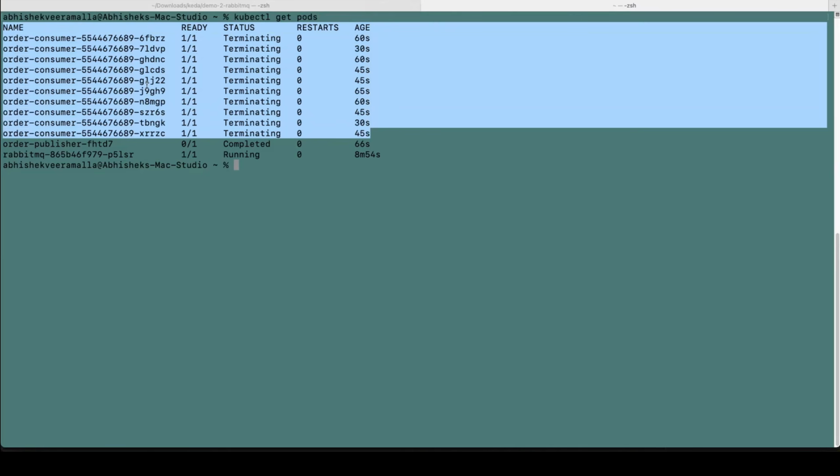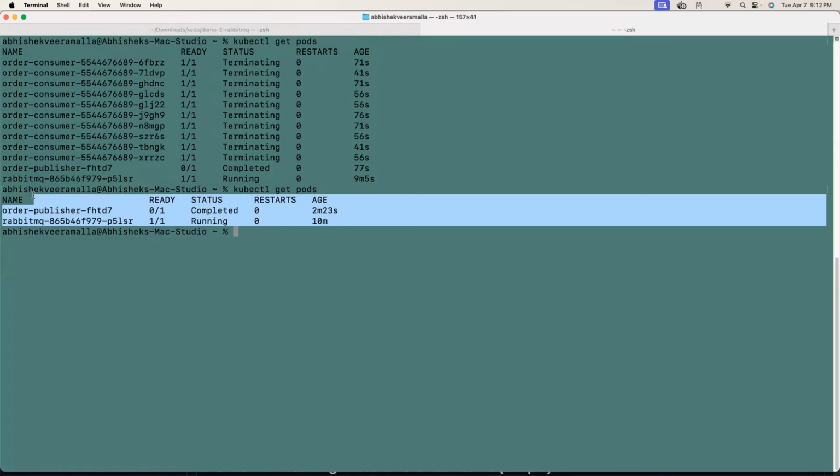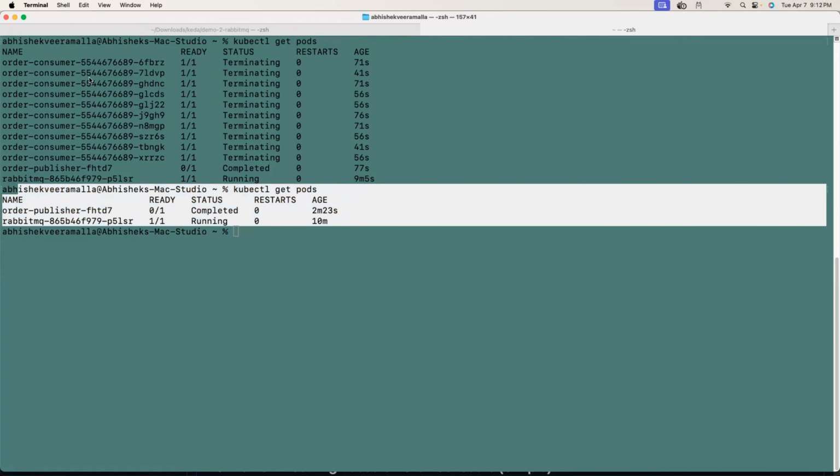Now the order consumer pods are also going to be 0. One more time. Yeah, it's still in the terminating state, but eventually you will see them completely removed as well. What is in the running state? RabbitMQ is still running and the order publisher or fake order script is completed. It's just a Kubernetes job. Yeah, there you go. So kubectl get pods, the consumer count is 0.